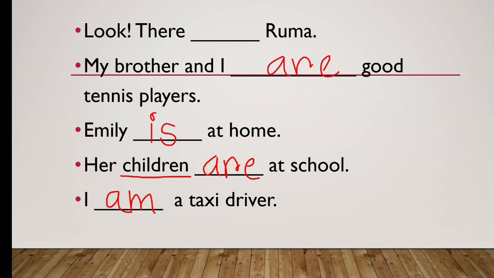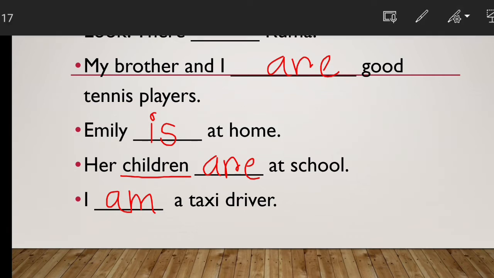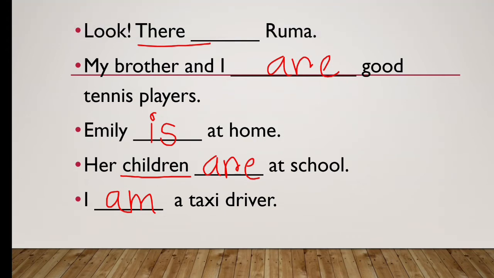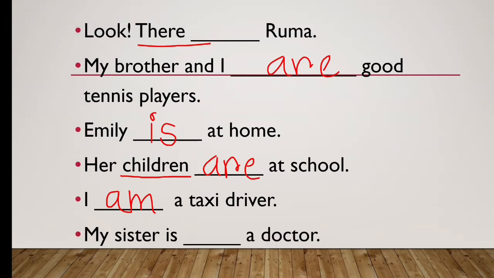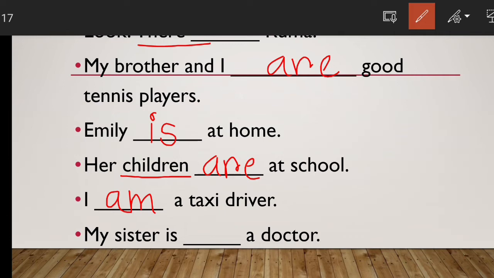Now the first one, look, there is Ruma. Look, there is Ruma. Right? It will be is Ruma. Let's see the next one. Okay, my sister. The last one here is my sister. My sister is a doctor, right? My sister is a doctor.